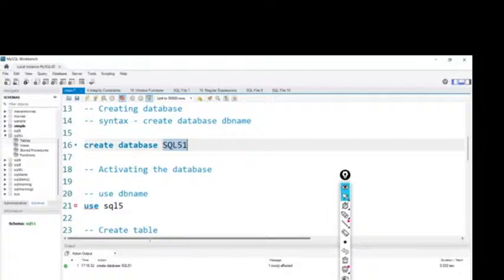Next, salary. Sometimes we may use decimals. That is the reason I use float. Float in the sense that normal numbers it will accept, decimals also it will accept. Next, date of joining. So we use date as the data type. This is how we will create the table.